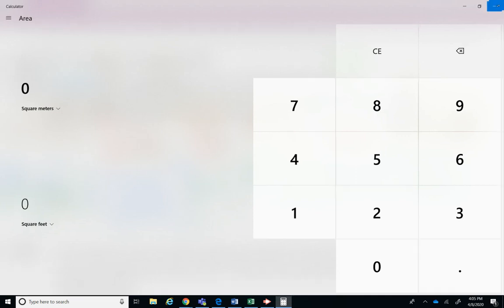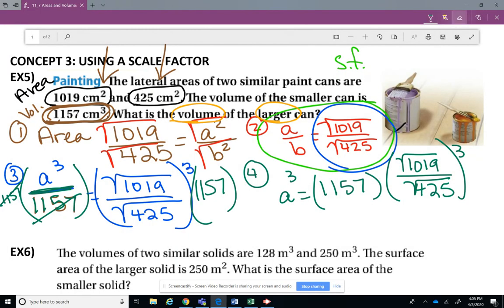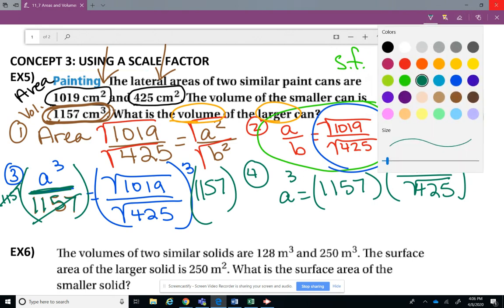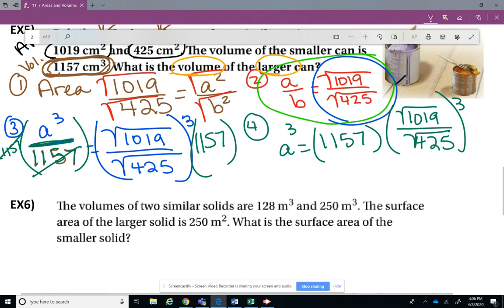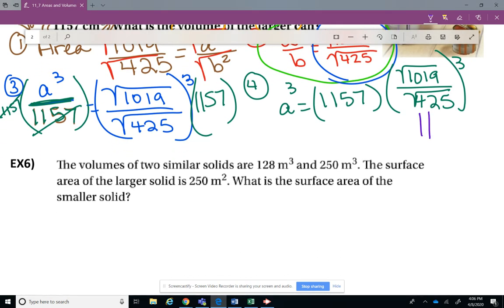Okay, so I'm just going to have to lead you through it. So I'm going to write in this nice pretty purple color. What you have to plug into your calculator, I'm going to put below. So pick up your calculator. The square root of 1,019. Press your equals button.